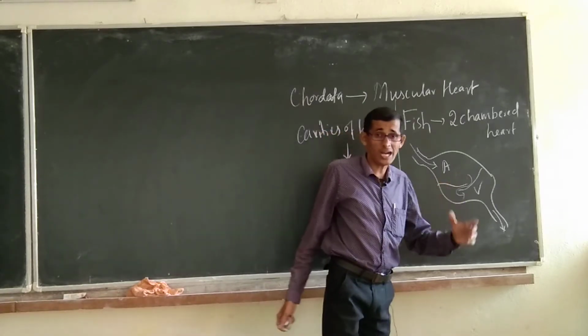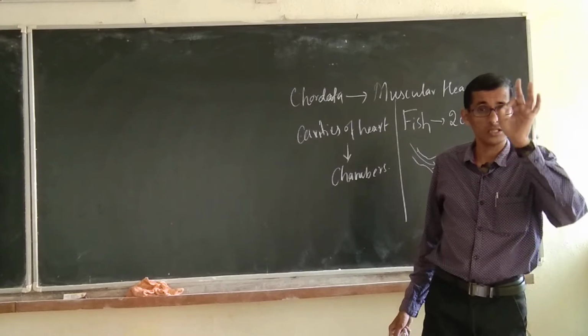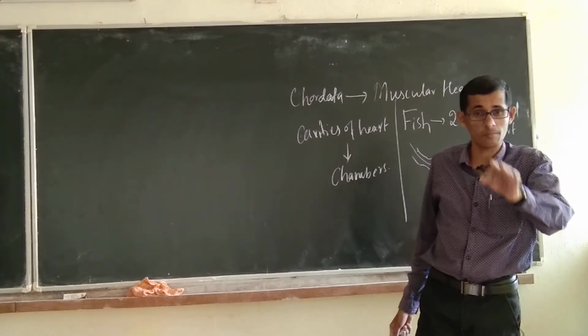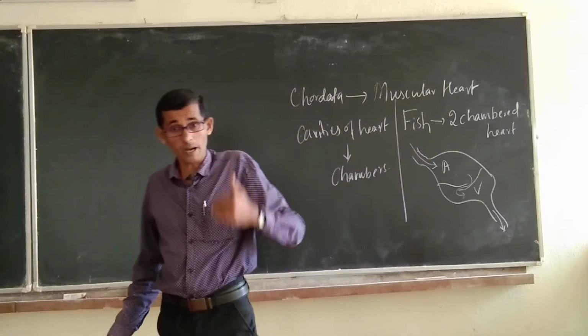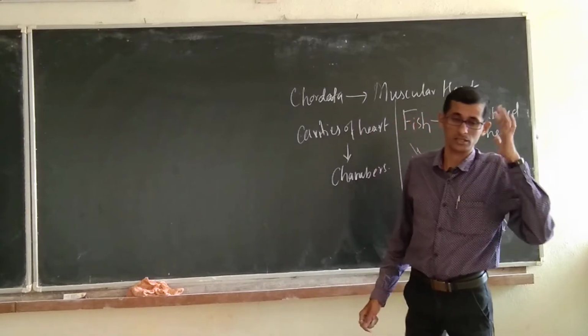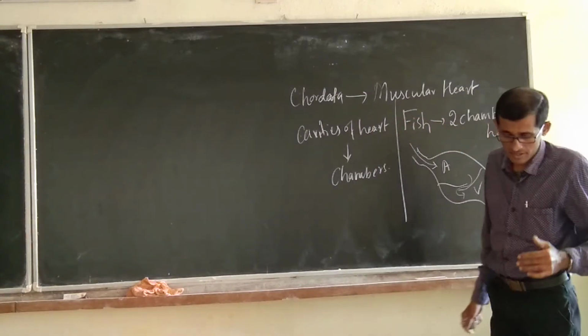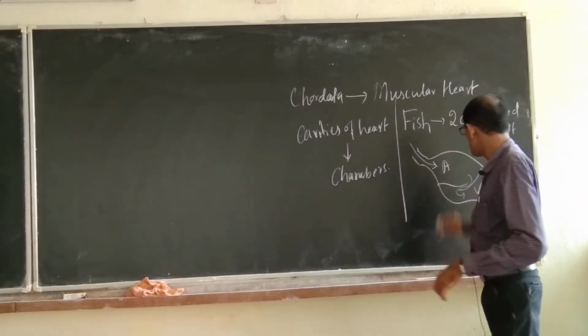So, heart of the fish never receives oxygenated blood, never pumps oxygenated blood. It will always receive and pump deoxygenated blood. So, it is called venous heart. Fish heart is called venous heart. Okay. Next, coming to the amphibians.